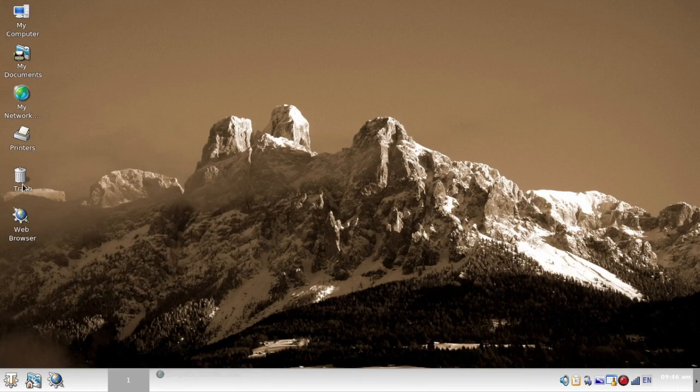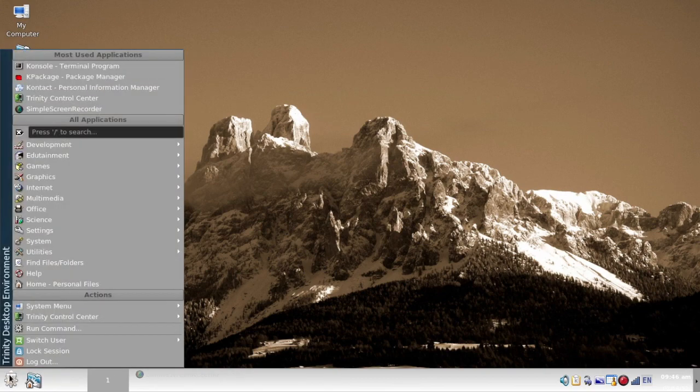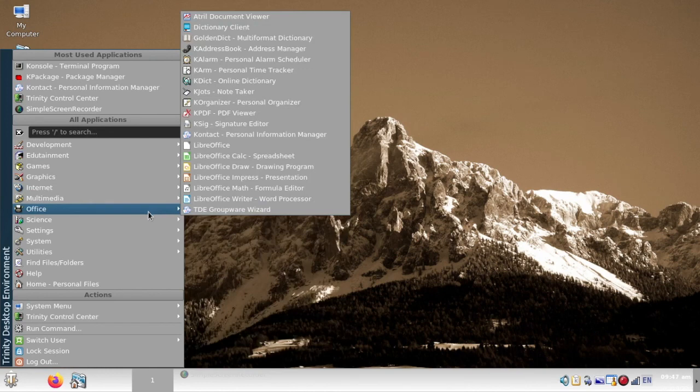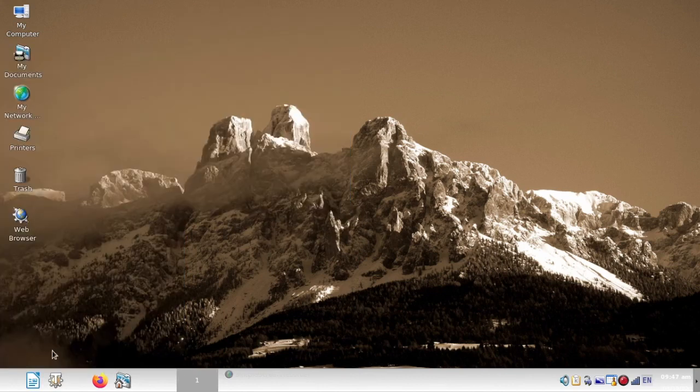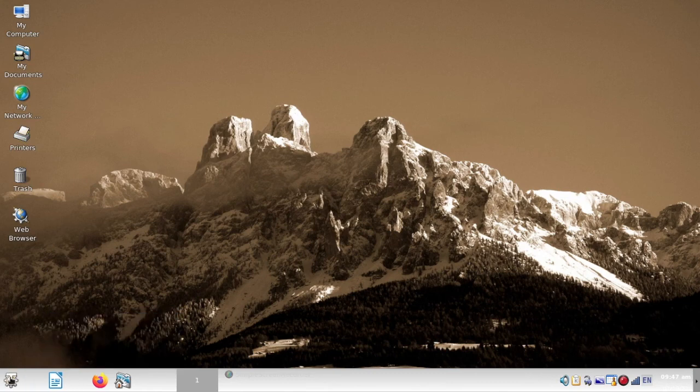I edited out some time I did here, so we're back to the other menu, but I thought I might show you how to change this panel here. So I remove the Konqueror. Say if I want to put good old Firefox down there on the main panel, so I can quickly get to it. And maybe if I want to put some Office Writer down there, if I'm going to be doing some Office Writer. And as you can see, it moves stuff around the panel, so let's move this back to the regular position. That's how you would do that.